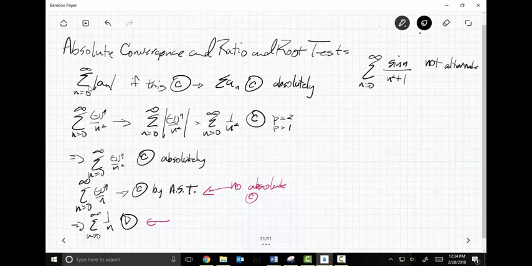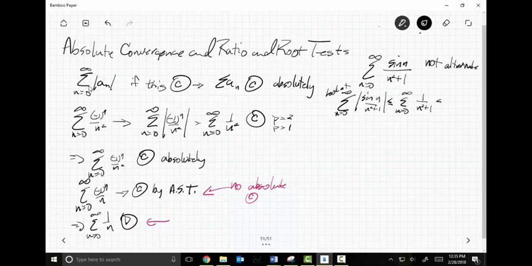So what we use is absolute convergence. We know that if I look at, as n goes from 0 to infinity, the absolute value of sine of n over n squared plus 1, well, what does that do? It makes everything positive, but sine's special because the absolute value of sine is always between 0 and 1, isn't it? So I know that this guy is always less than or equal to the sum, as n goes from 0 to infinity, of 1 over n squared plus 1. Not n, I think I said n plus 1. I apologize.